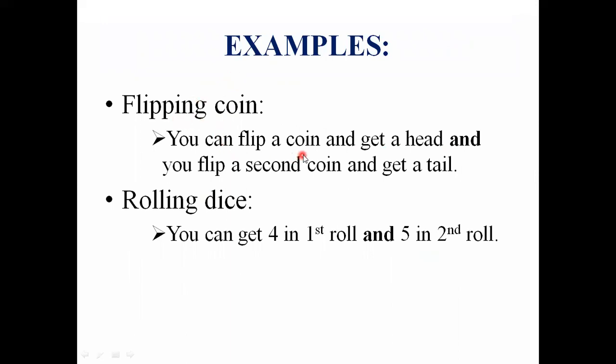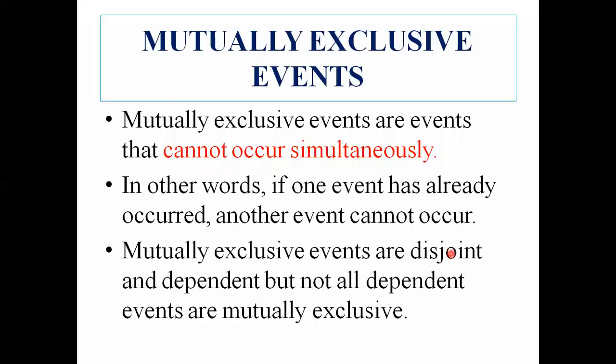You can flip a coin and get a head, and you flip a second coin and get a tail. So the outcome of head in the first flip and the outcome of tail in the second flip are independent of each other. Rolling dice: you can get 4 in the first roll and 5 in the second roll. Both are independent of each other.